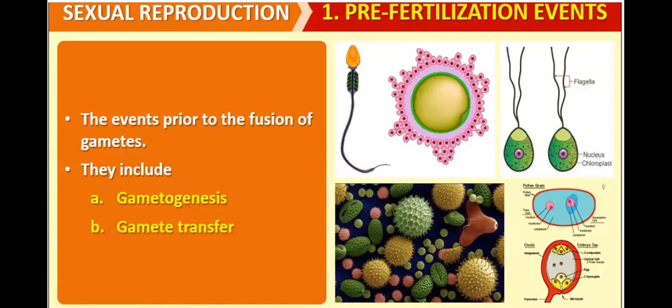What is a pre-fertilization event? The event prior to fusion of gametes. This is the male gamete, that is sperm. This is the female gamete, that is ovum in the case of human beings. Here these male gamete and female gamete are similar, so isogamous. These are dissimilar, so oogamous. In the pre-fertilization event, there are two sub-events: gametogenesis and gamete transfer. These are different types of pollen grains, which vary in shape, size, color, and texture.